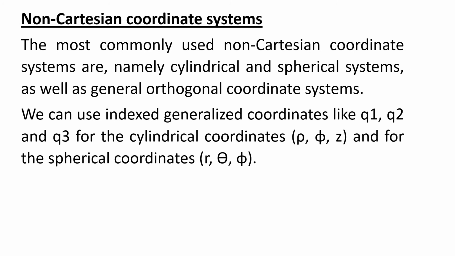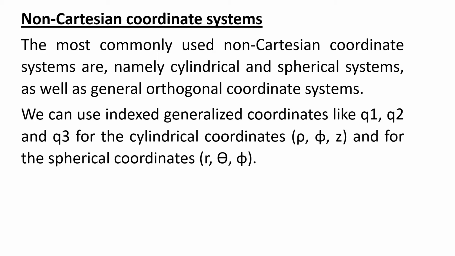Now, non-Cartesian coordinate systems. We know the Cartesian coordinate system is generally represented by x, y, z. If it is not Cartesian, it is non-Cartesian, like spherical and cylindrical systems that you already studied. Generally, we are using Cartesian.